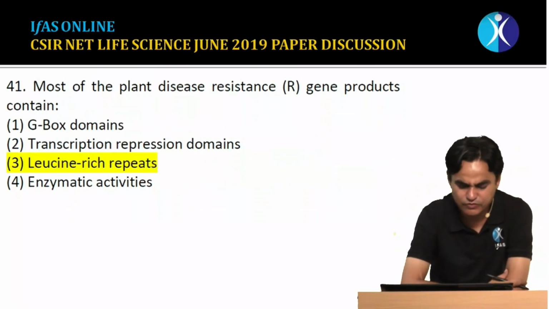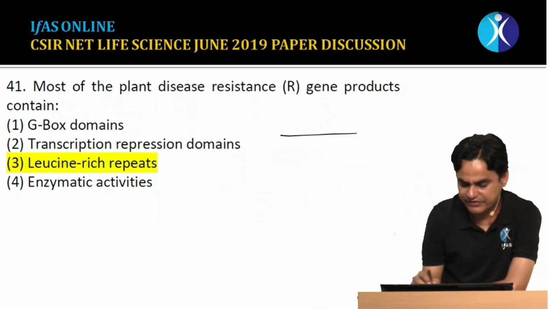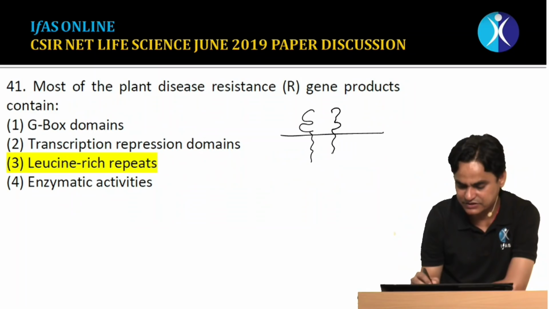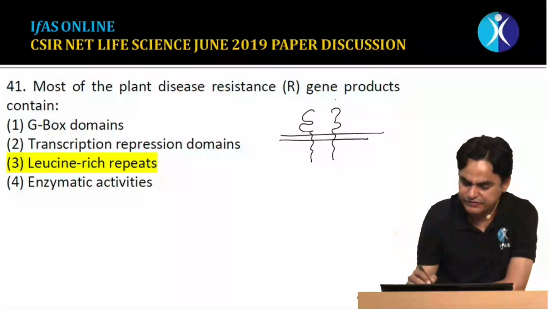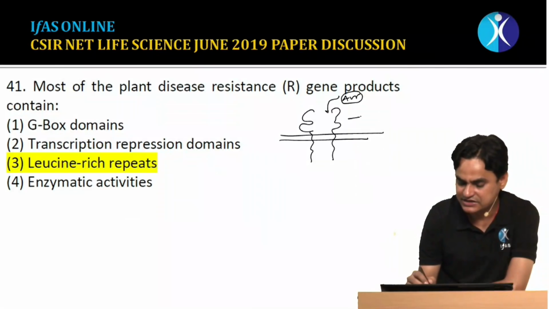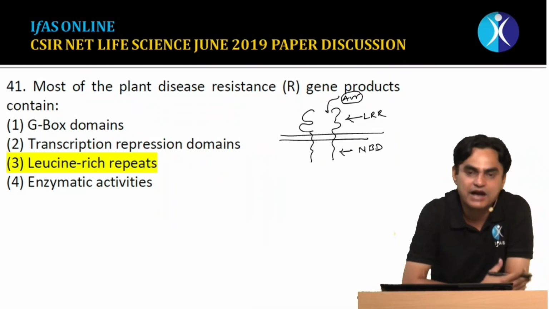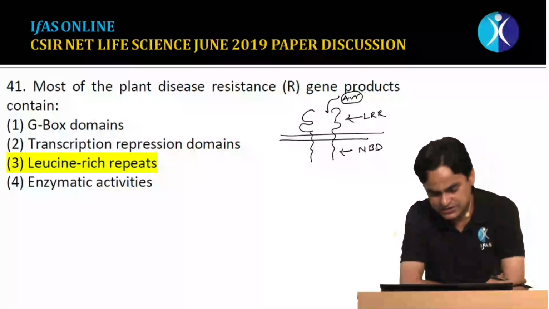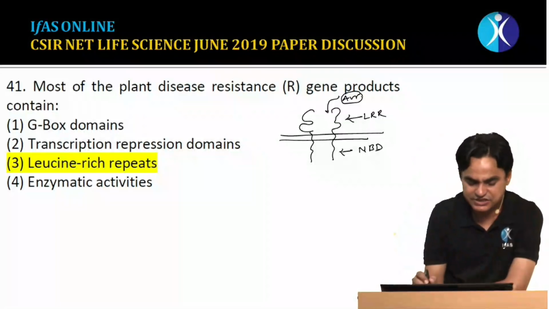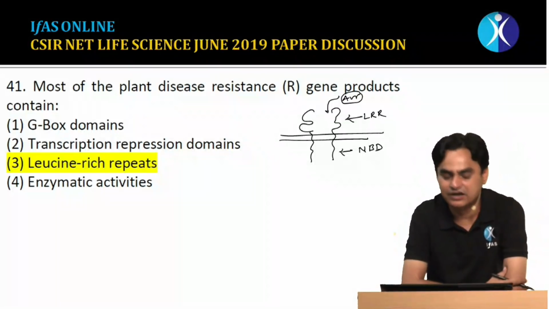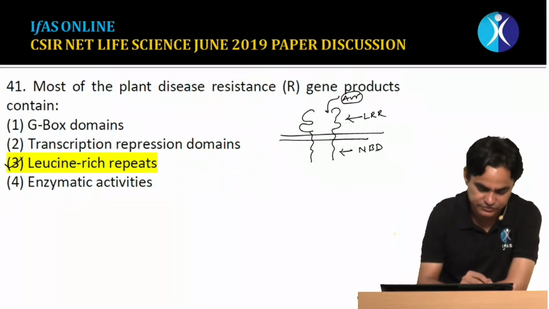Now the question is that most of the plant resistance genes code for receptors, and then there are some cytosolic domains. We know that the region of the receptors which interacts with an AVR gene basically has leucine-rich repeats, and on the cytosolic side there is a nucleotide binding domain. This is a straightforward question from plant-pathogen interaction: the plant disease resistance gene products, that is R gene products, contain leucine-rich repeats. So option 3 is correct.